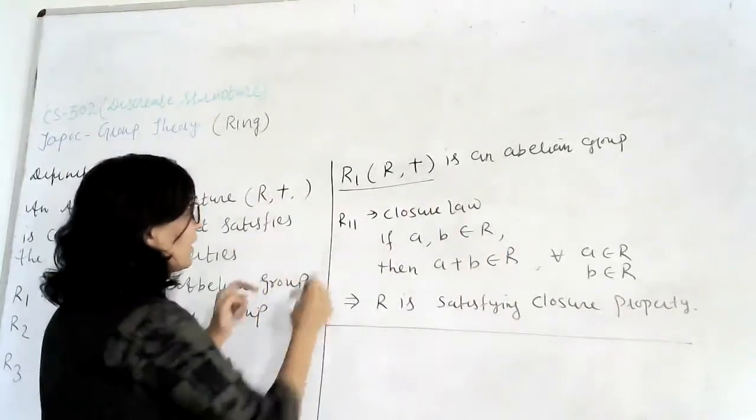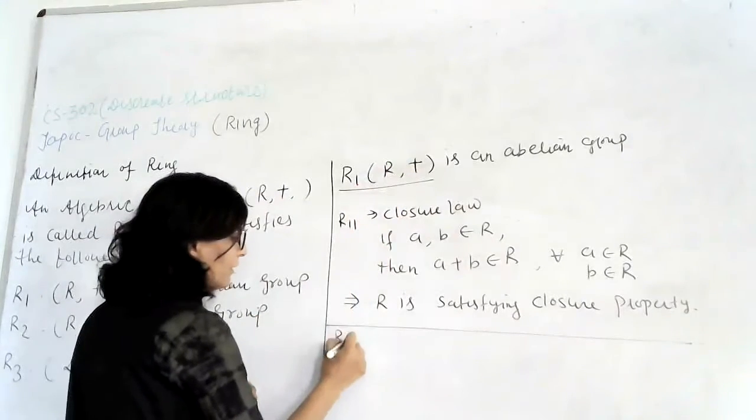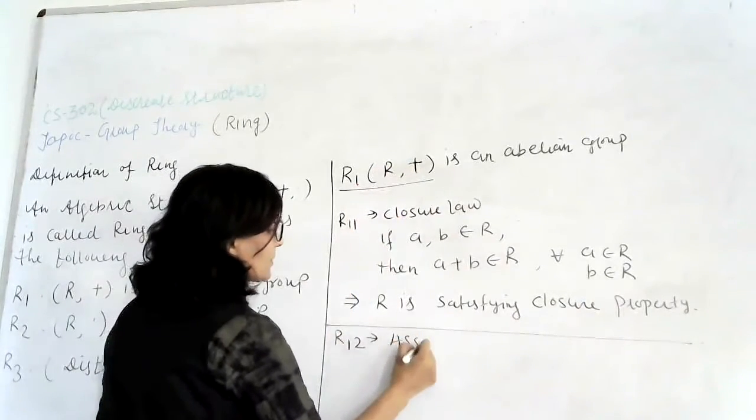Now, the second property of (R, +) is R12, and it is called the associative law.